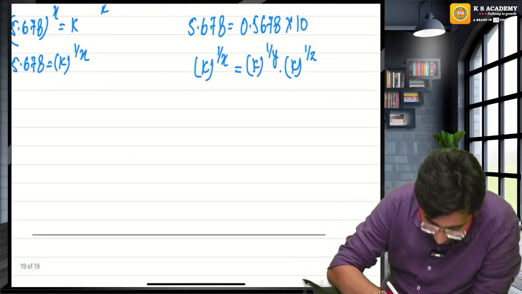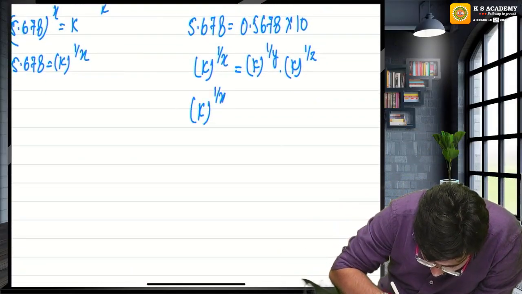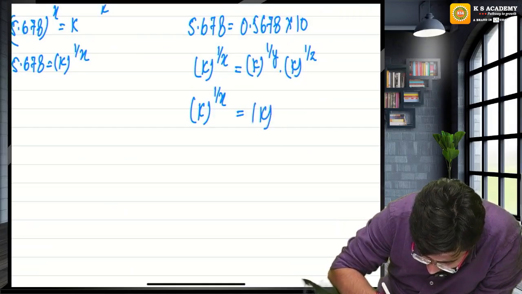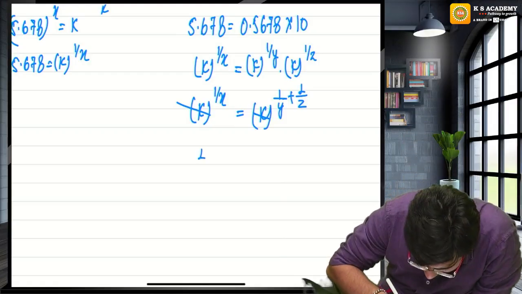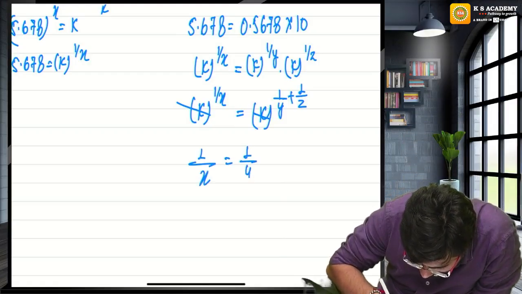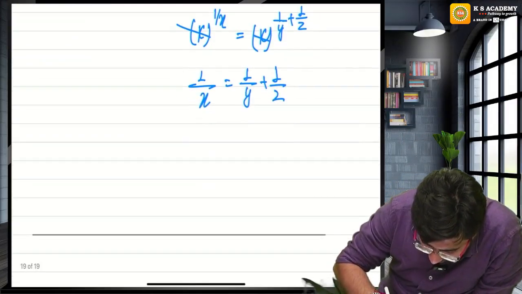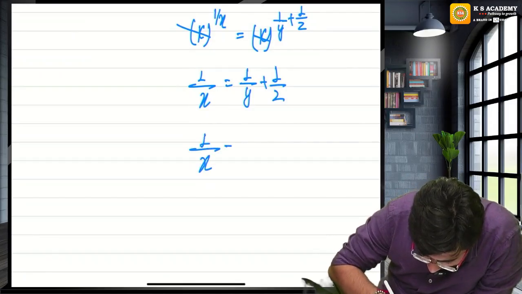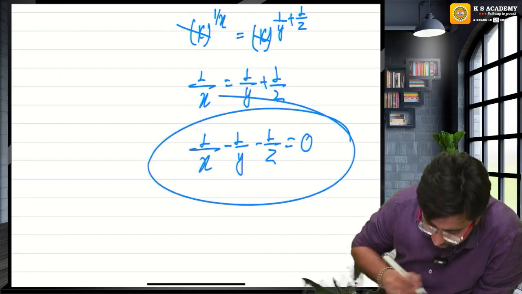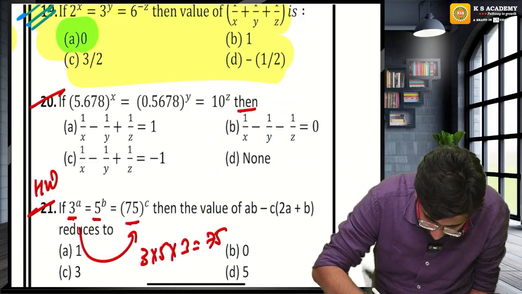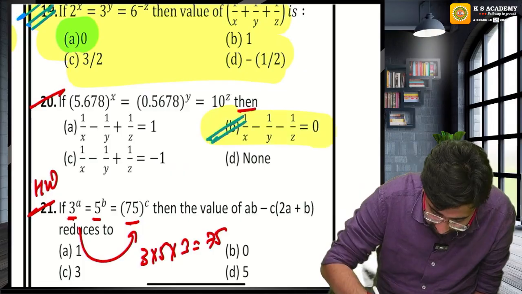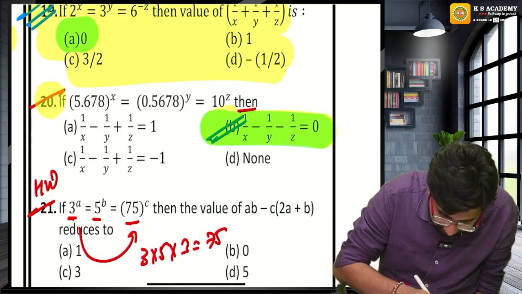Now see, k raised to the power 1 upon x. Here the bases are the same, so powers will add. Comparison technique: bases are the same, then the powers must be the same. Bring everything on one side. 1 upon x minus 1 upon y minus 1 upon z will be equal to 0. Everything will be minus. Option B is the right answer.